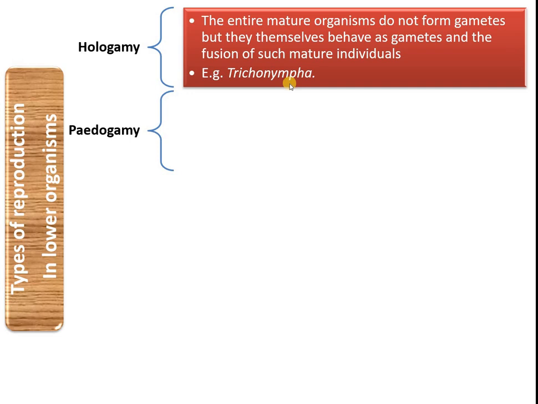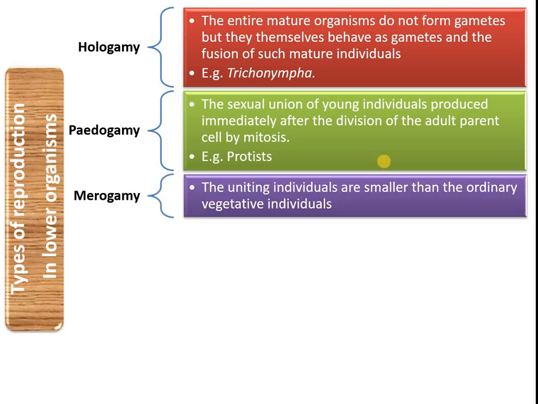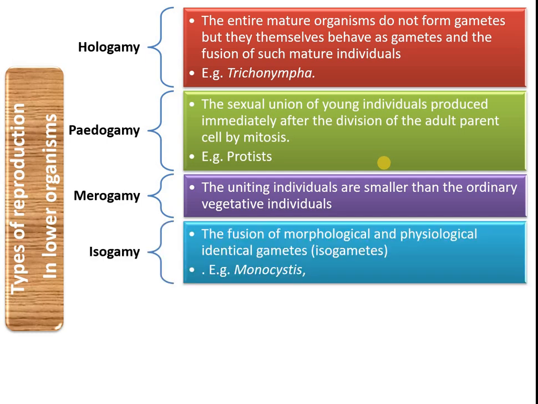Next one, pedogamy. What is pedogamy? The sexual union of young individuals produced immediately after the division of an adult parent. That is called pedogamy. Example, protist. Then merogamy. Here the uniting individuals are smaller than the ordinary vegetative individual. That is called merogamy. Then isogamy.